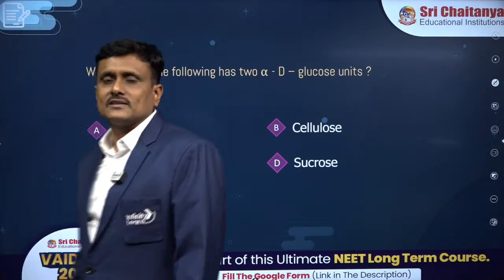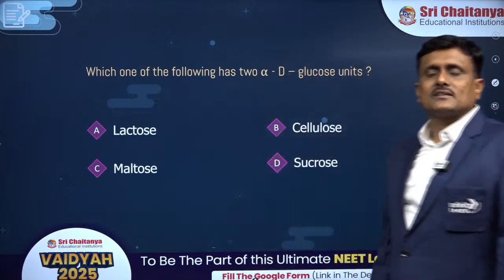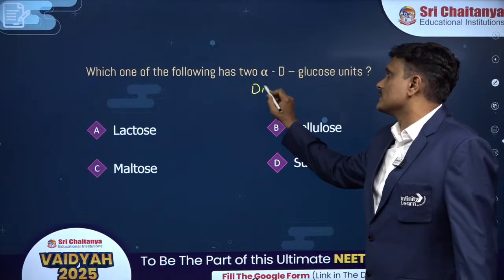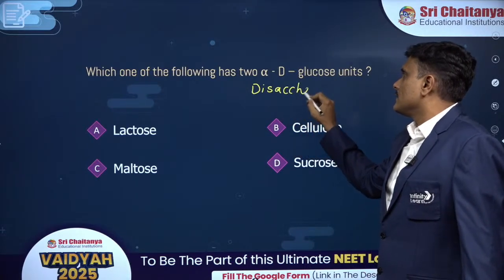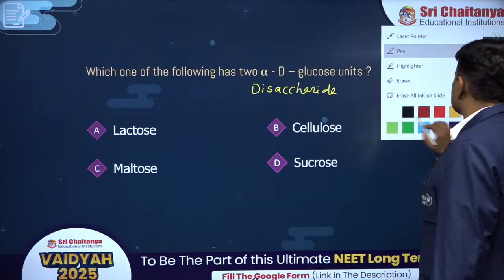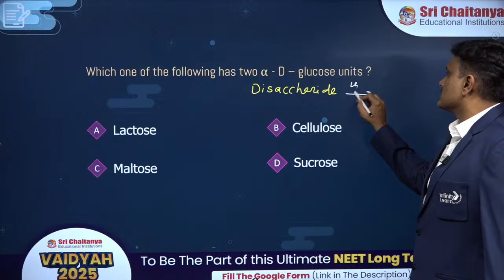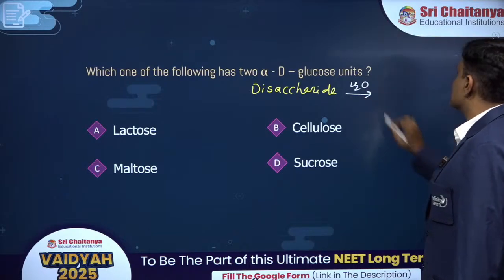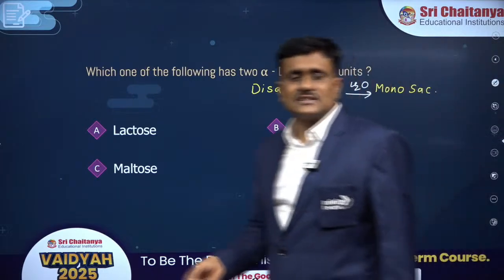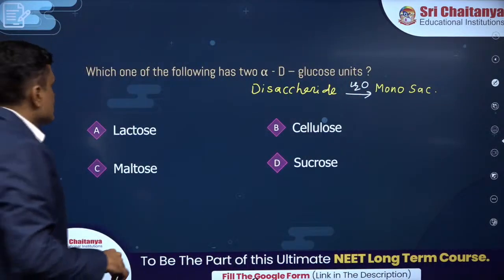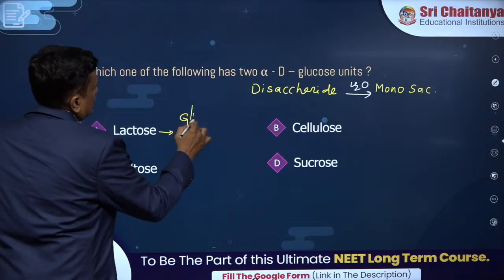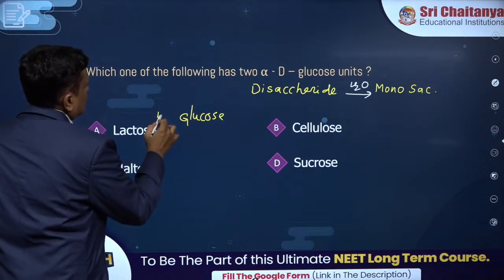How would you predict the monomeric units that you get? Whenever you are given a disaccharide, listen to me. What you guys do in all such cases, I am suggesting you something. Listen, Anish, this is important for you. You do the hydrolysis and check the monosaccharide units. This is in your NCERT textbook. It is there in your textbook directly. So you can see lactose gives rise to glucose and galactose upon hydrolysis.